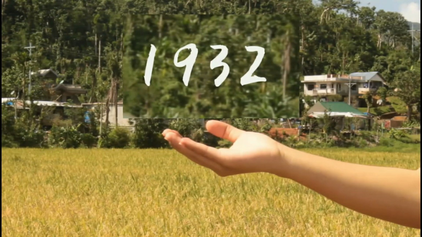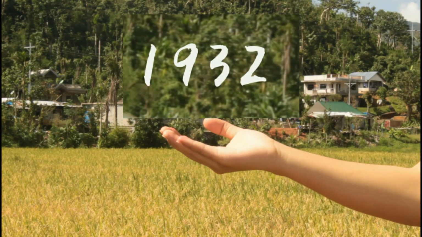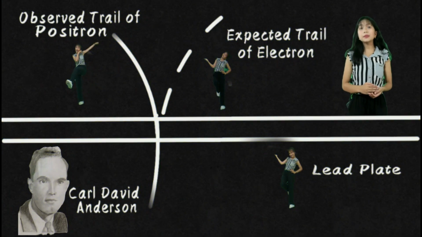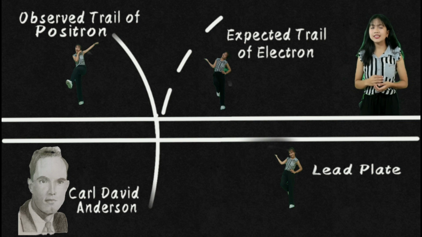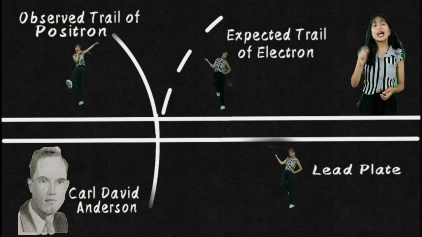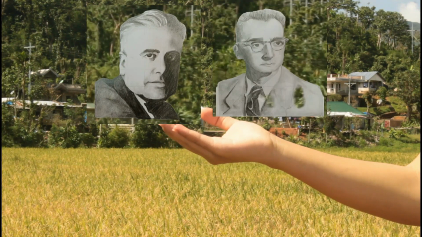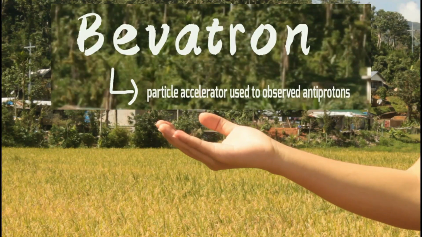4 years later, Carl David Anderson observed the track of anti-electrons which he called positrons in his cloud chamber experiment. He observed the trail of particles similar to electron but in the opposite direction. This was the first known antimatter to be found. In 1955, Emilio Segre and Owen Chamberlain first observed antiprotons in a particle accelerator called Bevatron.